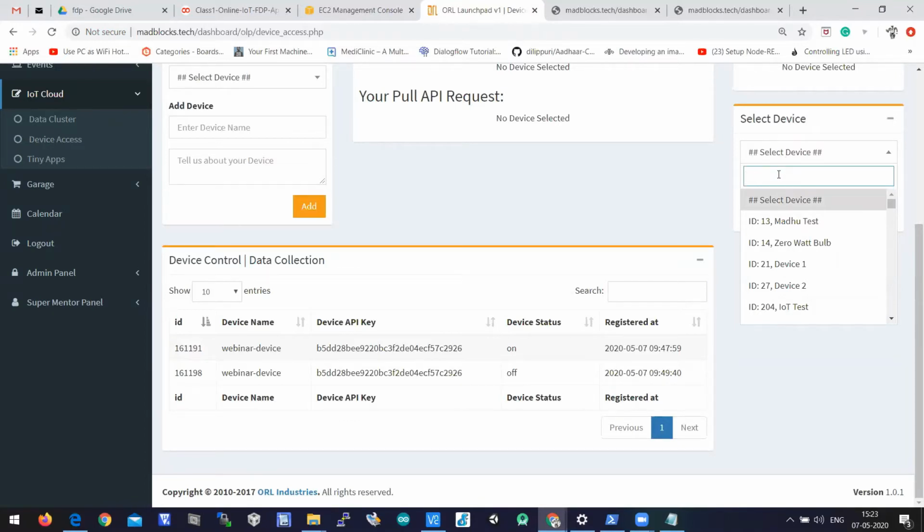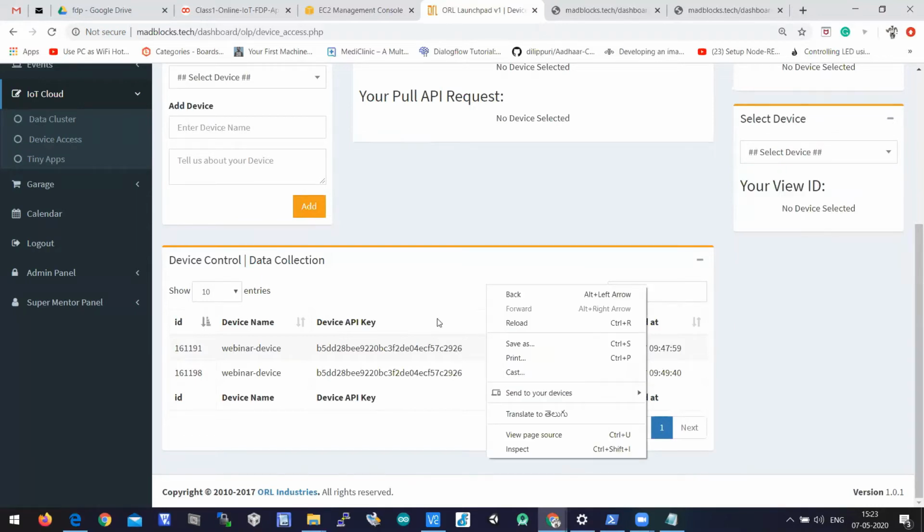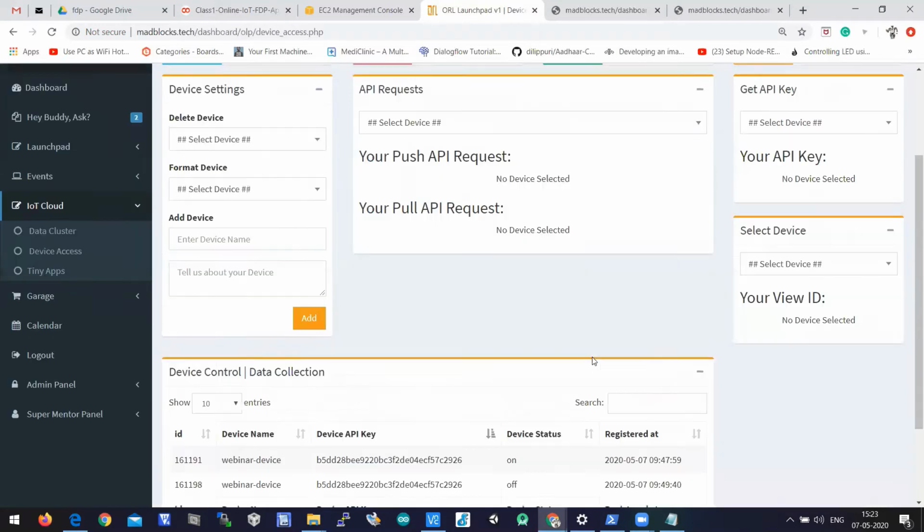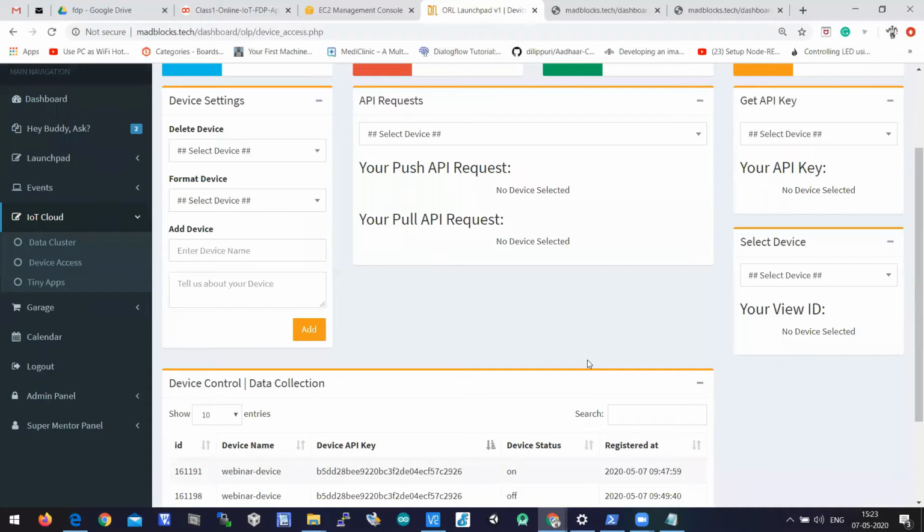If you select your device here in the dashboard, you can see the data which is associated to your device. So one time I pushed off and one time I pushed on, so I can see the data here. Okay, so let's jump into Tiny Apps.